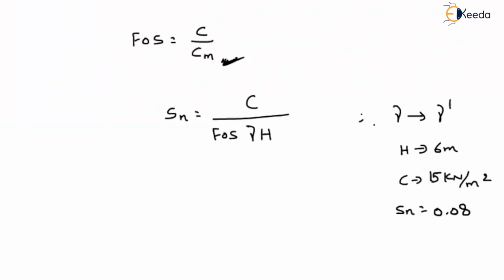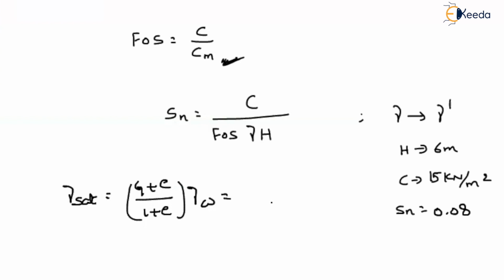In the place of gamma, you have to use gamma dash. Is it directly given in the question? No. So how would you find it out? First, you have to find out the gamma sat. Gamma sat is (G plus e) divided by (1 plus e) into gamma w. If you substitute these values, you will get a magnitude of 19.34 kilonewton per meter cube.